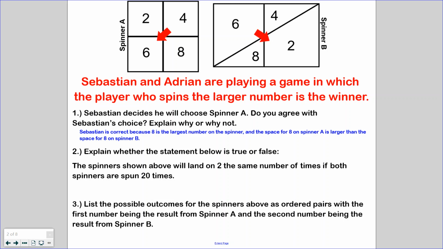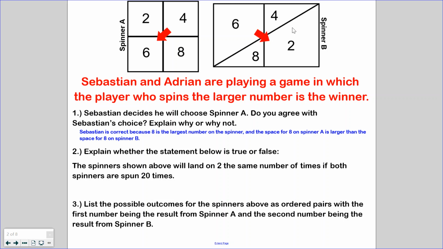All right, example 2. Explain whether the statement below is true or false. The spinner shown above will land on 2 the same number of times if both spinners are spun 20 times. If we're looking to create a possible prediction, we need to use the knowledge that we have on the spinners. Looking at the number 2 here and the number 2 here, we need to use what we see and what we know to see whether or not this prediction would be right.